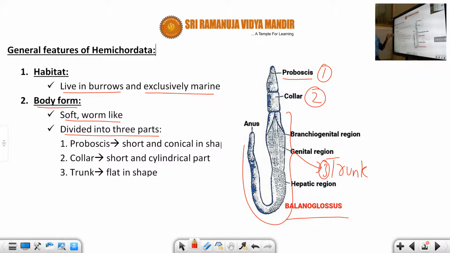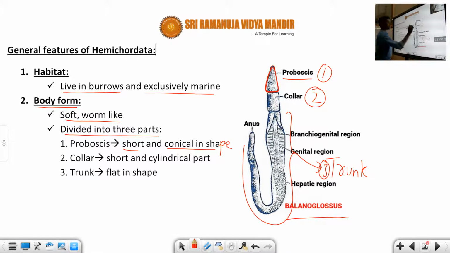So here the body is divided into the proboscis, collar and trunk. The proboscis is very short and conical in shape. Now you can see exactly, it is conical. It is very short in nature.